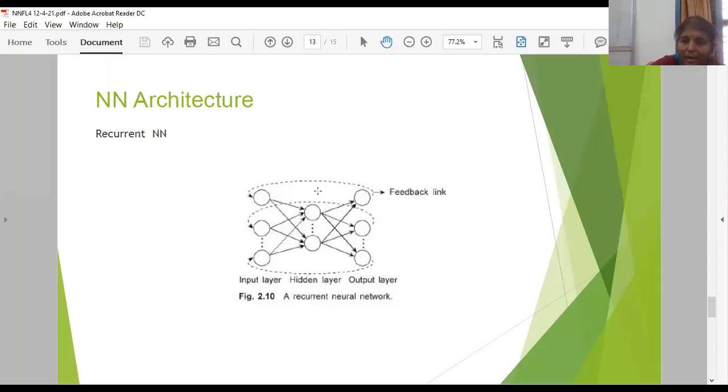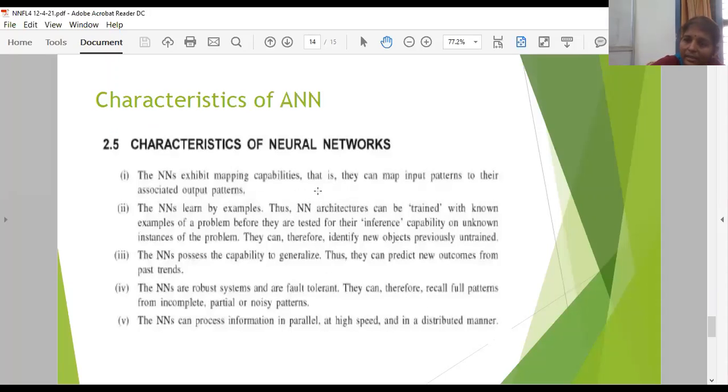Just similar to the multi-layer feed-forward network, you have input layer, hidden layer, and output layer. Apart from these, you have one more added feature here: your output signal is fed back to the input neuron layer.